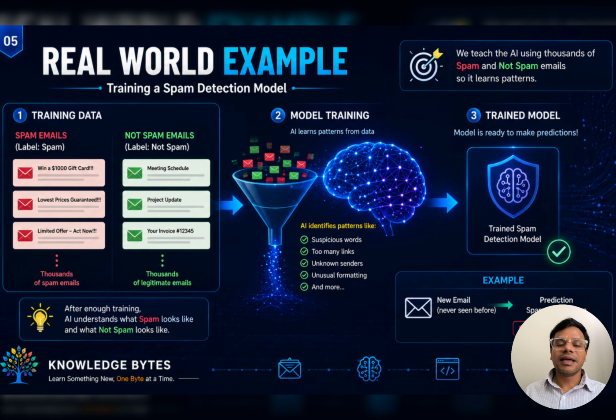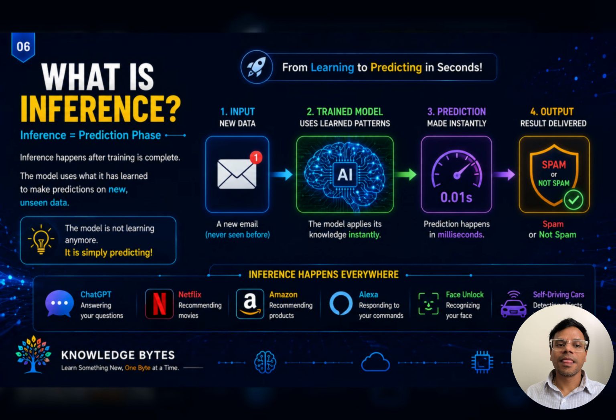So look at this real world example. Suppose we want to build a spam detection system. We provide thousands of emails labeled as spam or not spam. Then AI studies these examples. It learns patterns such as suspicious words, unusual links, or unknown senders. Eventually, the model understands what spam looks like. Now it can identify new spam emails it has never seen before. That's the power of training.